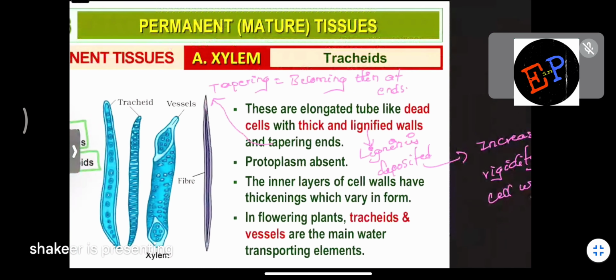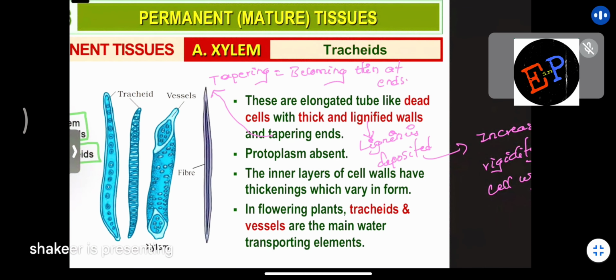Clear, ma? So these are elongated tube-like dead cells with thick and lignified walls and tapering ends. This is the description of tracheids. One important point is that it is a dead cell. Are you able to understand? Tracheids are basically dead cells. So what is the type of walls they have? Thick walls and lignified walls. What is meant by lignified walls? They are made up of a material called lignin. That is why they are called lignified walls. And they are elongated tube-like structures.